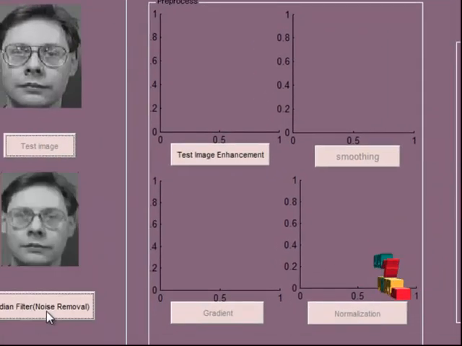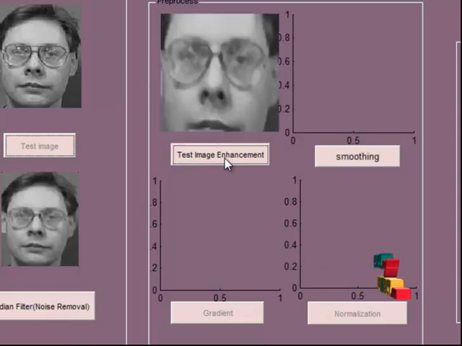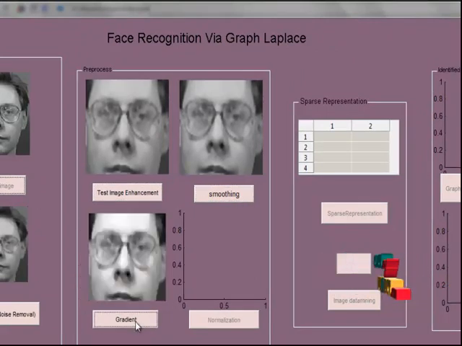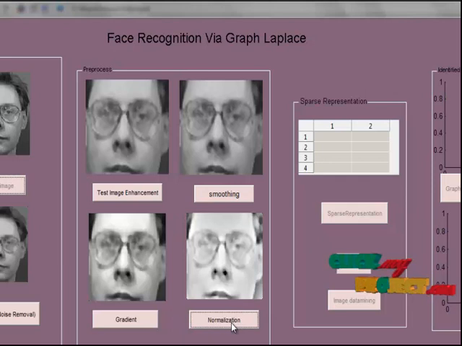And the next step is the pre-processing step, that is a noise removal step. Here we are using a median filter to remove the noises. Median filter is to replace each pixel value in an image by the median of its neighborhood. And also in this pre-processing step, we will find the test image enhancement. Only the background information is eliminated here, and the next step is smoothing, and the next step is gradient, and the final one is normalization. These are also pre-processing steps.